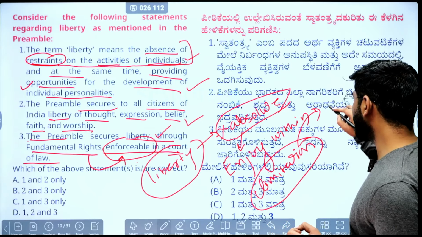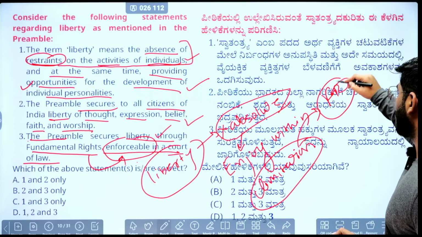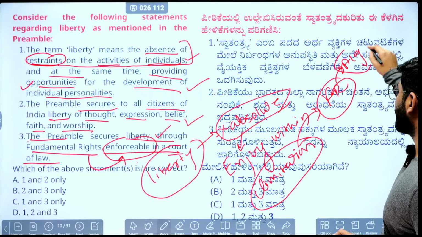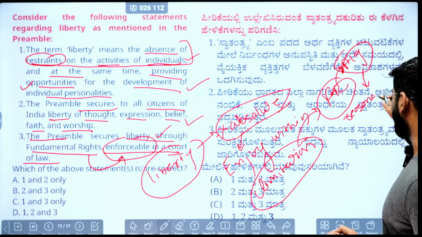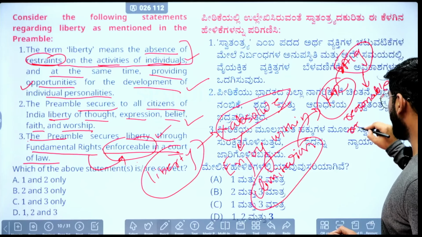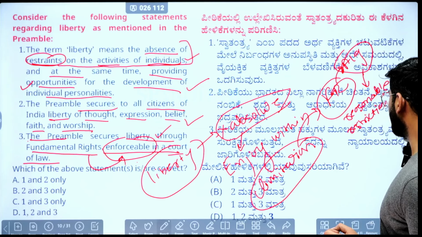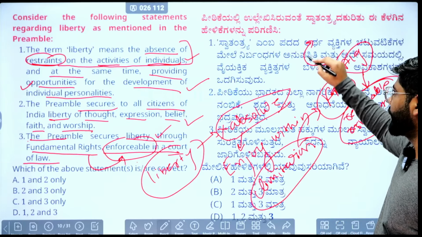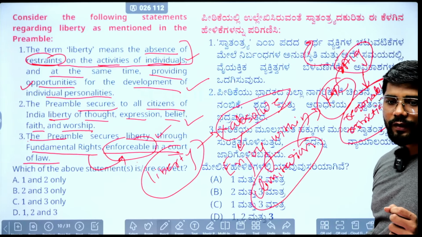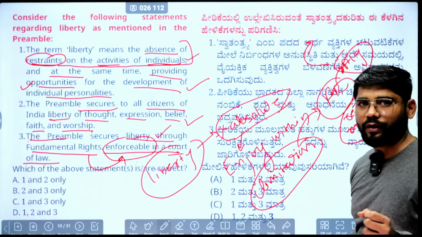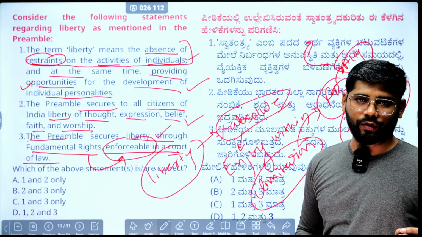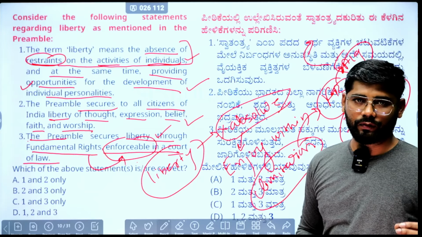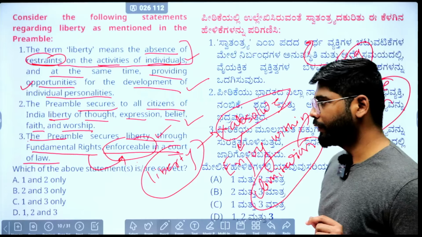They are mentioned in the fundamental rights, Article 19. Each subpart has reasonable restrictions. We have freedom of speech, but at the same time there are some reasonable restrictions. We have the right to form any association or cooperative, but again within the reasonable restrictions. So these are the aspects related to liberty.